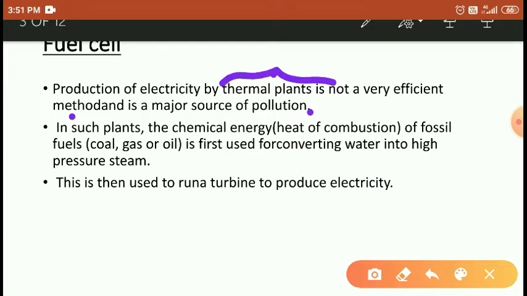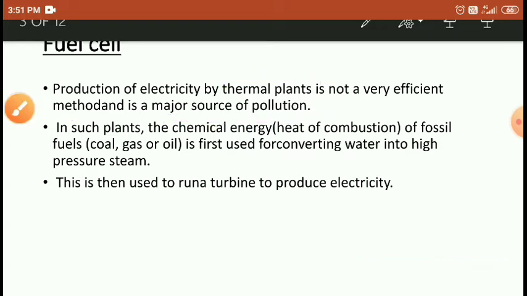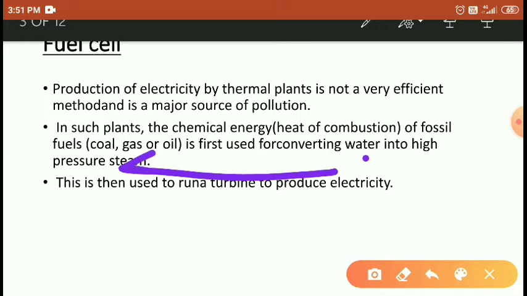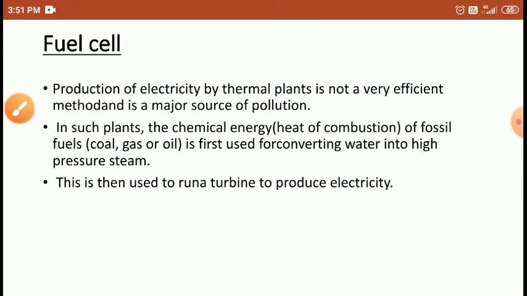It is used because it reduces pollution in the atmosphere. The thermal plant is not a very efficient method and is a major source of pollution. In such a plant, the chemical energy of fossil fuel is first used for converting water into high pressure steam, and this is used in producing electricity. Right students?